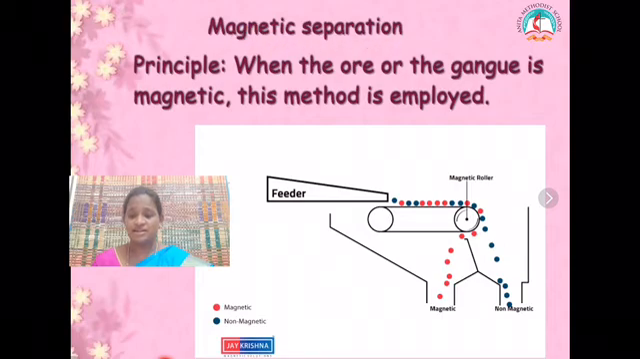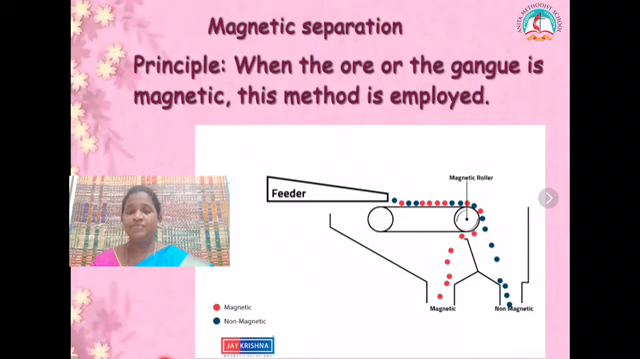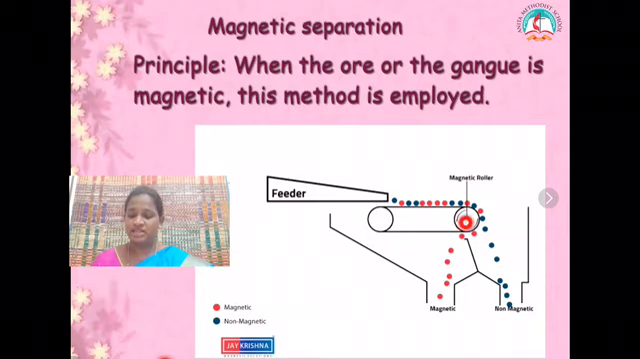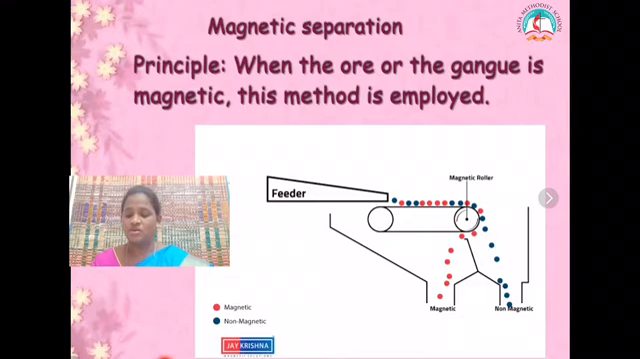Next we have magnetic separation. Here the ore will be poured on a conveyor belt which is attached with two wheels. One is a magnetic wheel, another one is a non-magnetic wheel. When ores pass through the magnetic wheel, the magnetic ores will fall slightly away, and the non-magnetic impurities will fall in a different place. So this is magnetic separation.